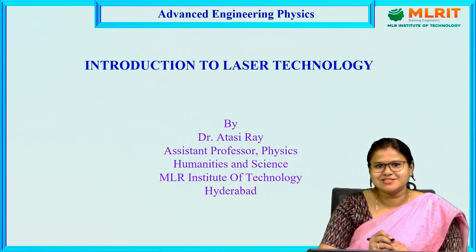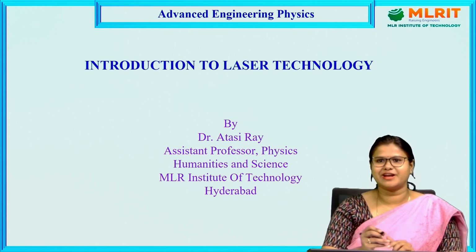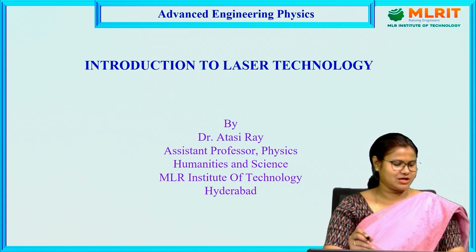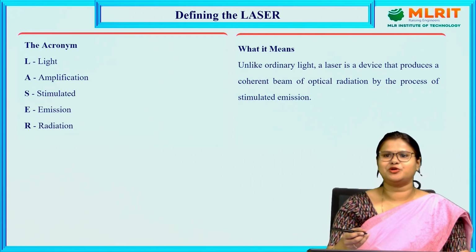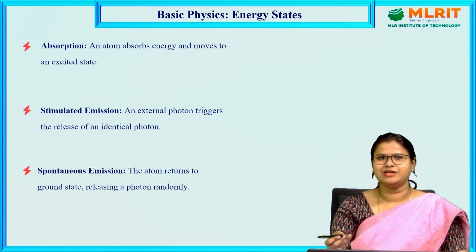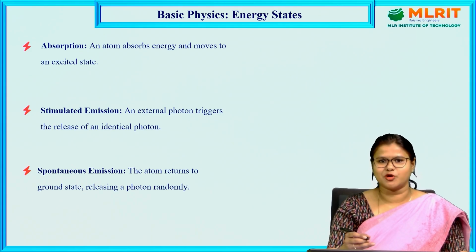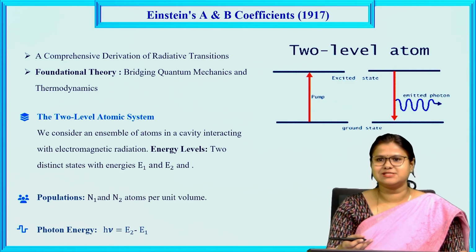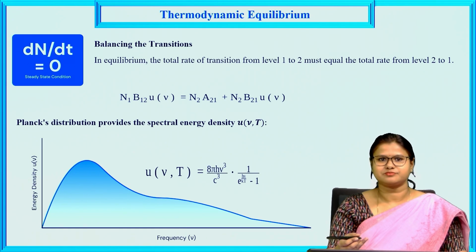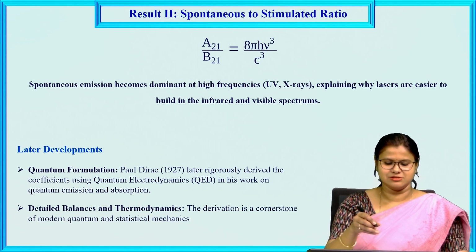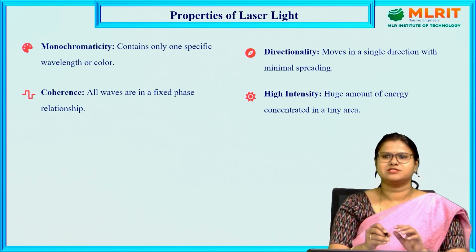Welcome back to the lecture series on Advanced Engineering Physics, where I was discussing the introduction to laser technology. In the previous lecture, I discussed what a laser is, the evolution of laser technology, and the different transition processes: absorption, spontaneous emission and stimulated emission. Then I derived Einstein's A and B coefficients. Till this point we have discussed these results in the last lecture.